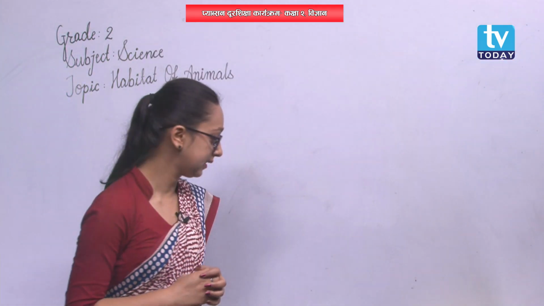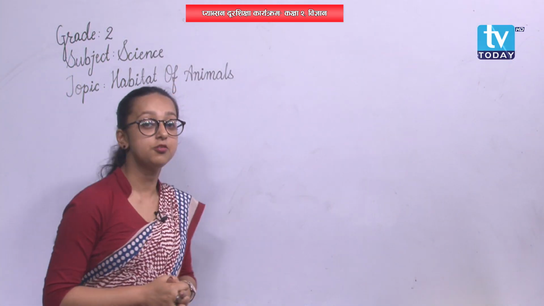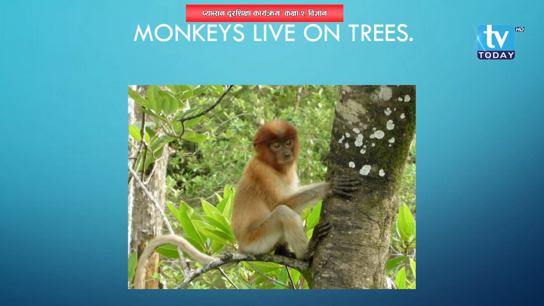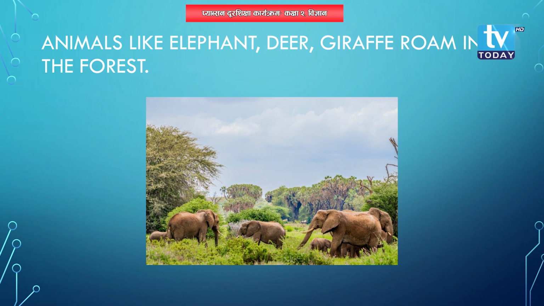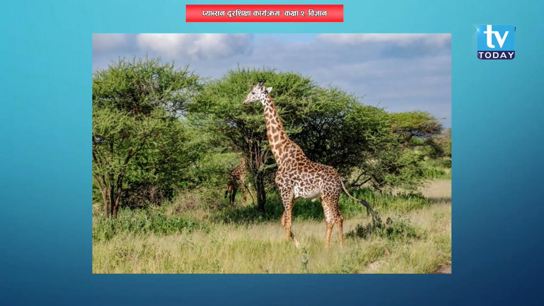Alright? Then, moving on to the next picture, we can see the picture of a monkey. Where is it? Is it on the tree? Yes, it is. A monkey is shown in the picture, and it is on the tree. The tree is also naturally made, okay, not created by human beings. So, monkeys also live on trees. Then, let's see other pictures as well. Can you see the picture of elephants? Where are they? They are in jungle. They are in forest.